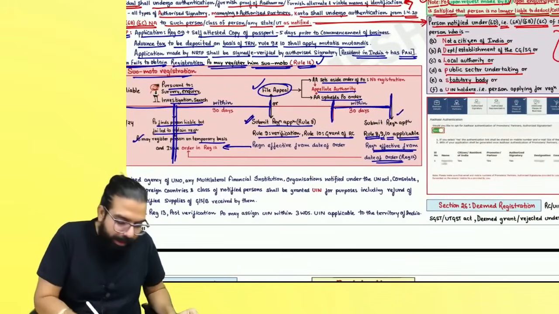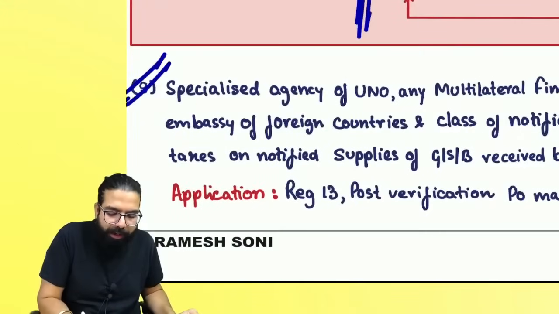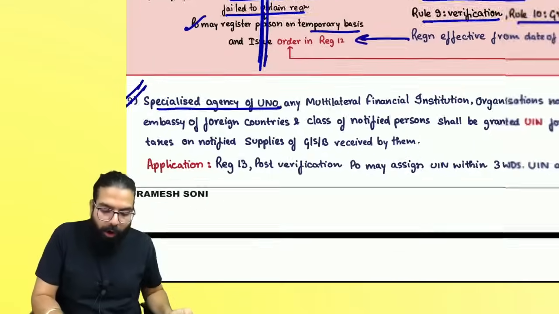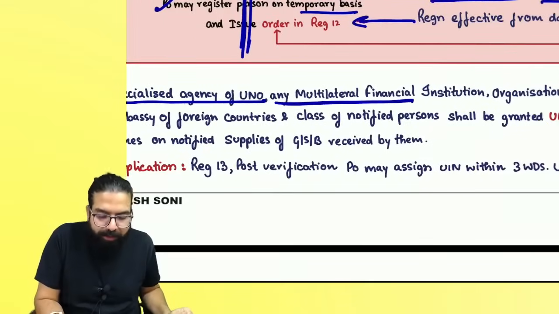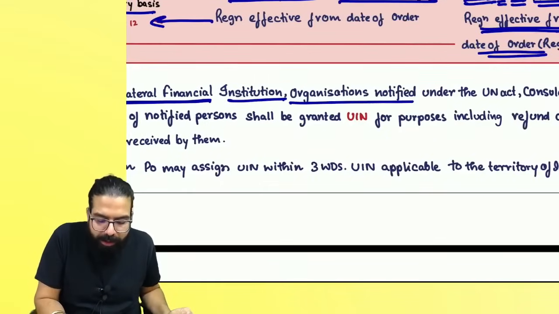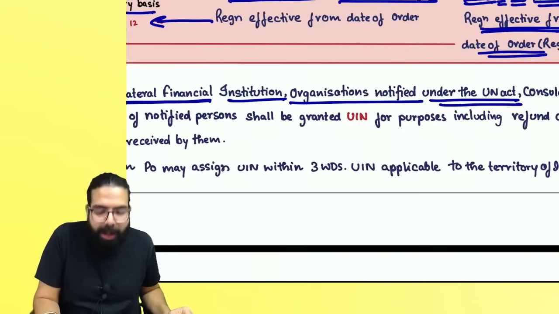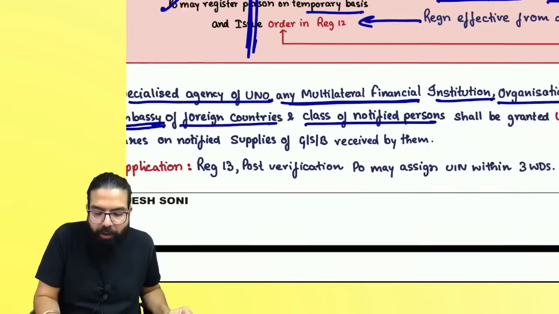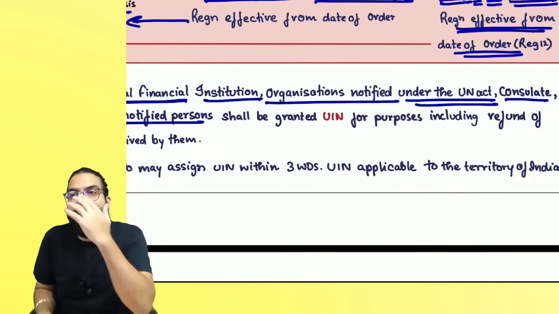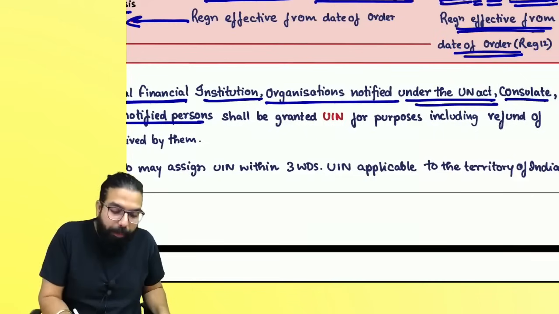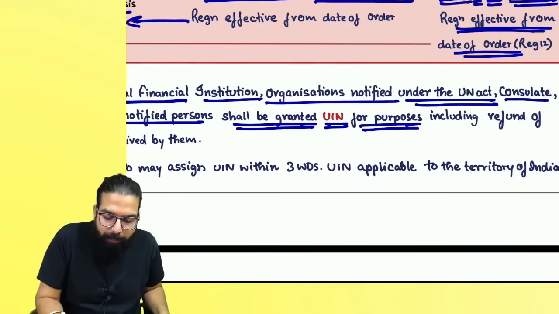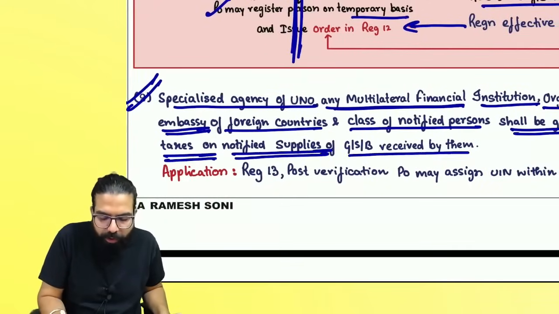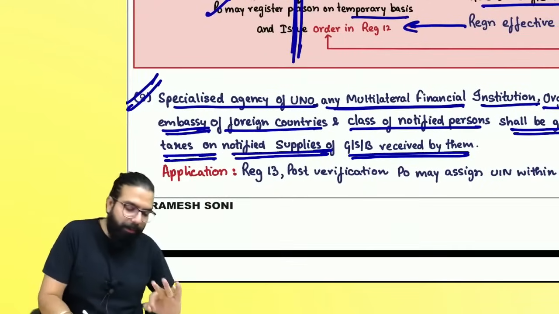Can we go ahead? The next one over here is section number 25.9, which talks about if you are a specialized agency of the United Nations organization, or any multilateral financial institution, or an organization notified under the United Nations Act, or a consulate or embassy of a foreign country, or any notified class of person notified by the commissioner, those people shall be granted a UIN number for the purpose including what, everyone? Refund of taxes on notified supplies of goods and services received by them. So they will be given a UIN number.